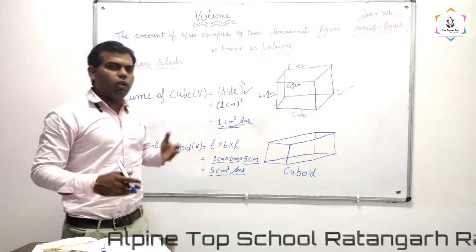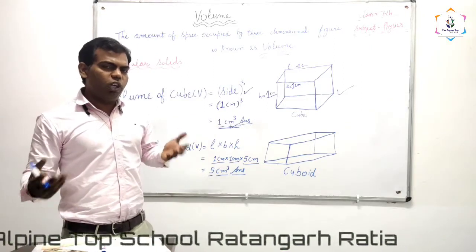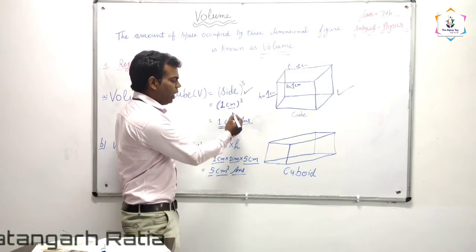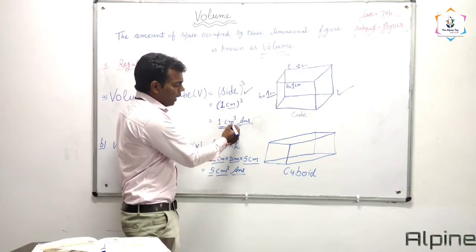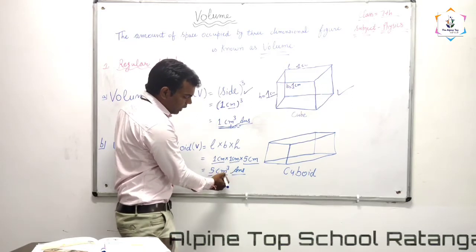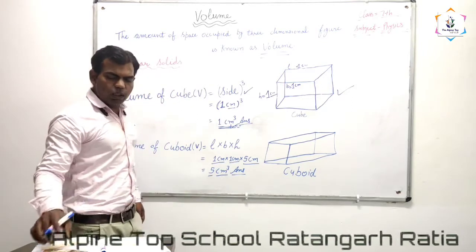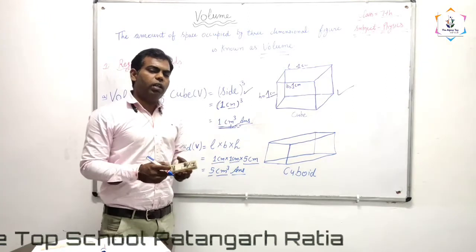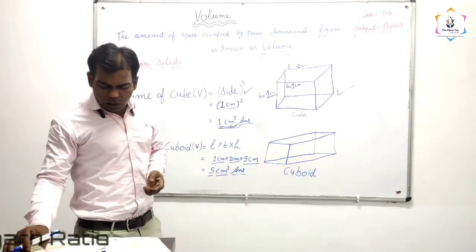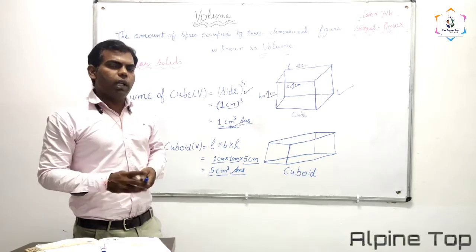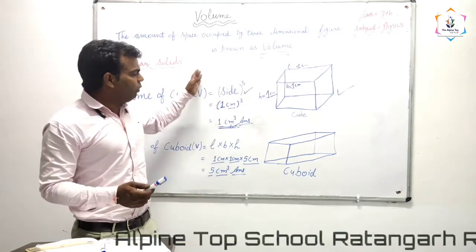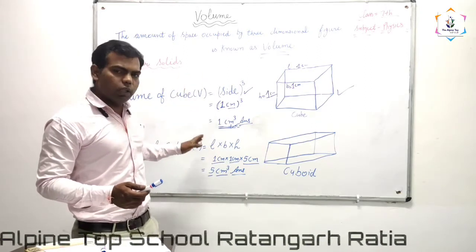So what is the unit of volume? Cubic centimeter. We have multiplied centimeter 3 times, so it comes out as cubic centimeter. What is the volume of the duster? 5 cubic centimeter. In our daily life we see so many objects. Today we have found the volume of regular solids.